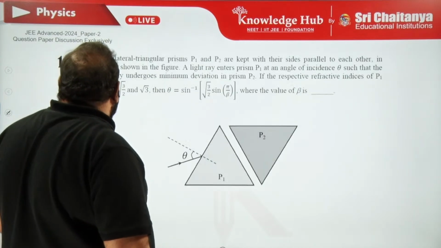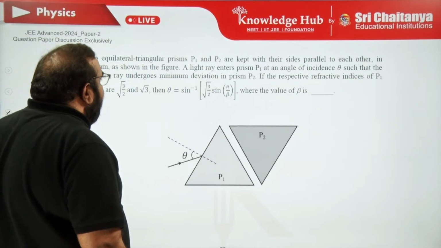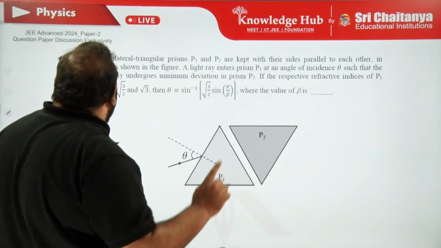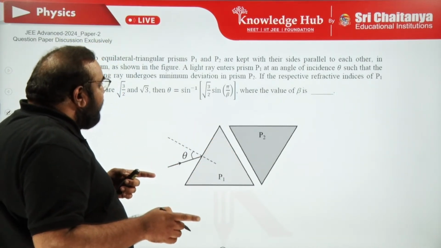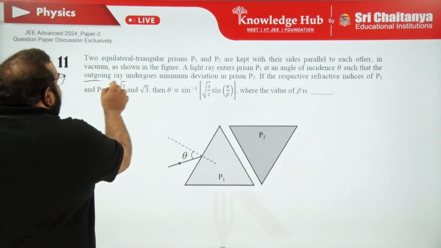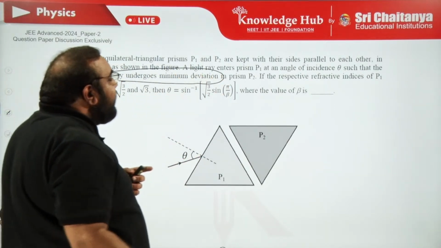And next question. Two equilateral triangle prisms P1 and P2 are kept with sides parallel to each other in vacuum as shown in the figure. A light ray enters prism P1 at an angle of incidence theta such that the outgoing ray undergoes minimum deviation. That is the hint for this question.